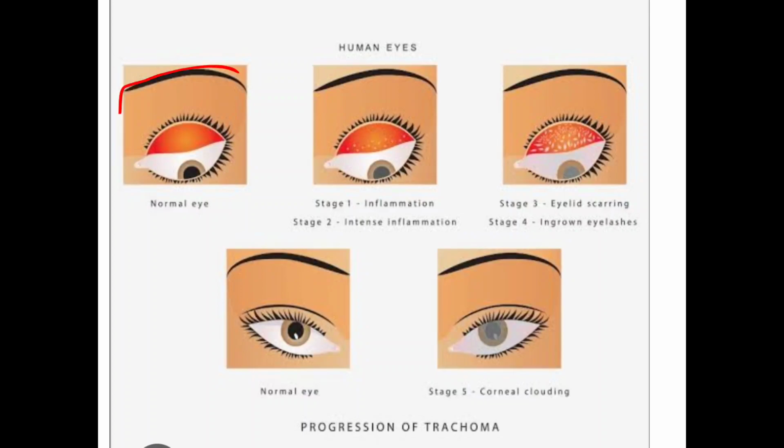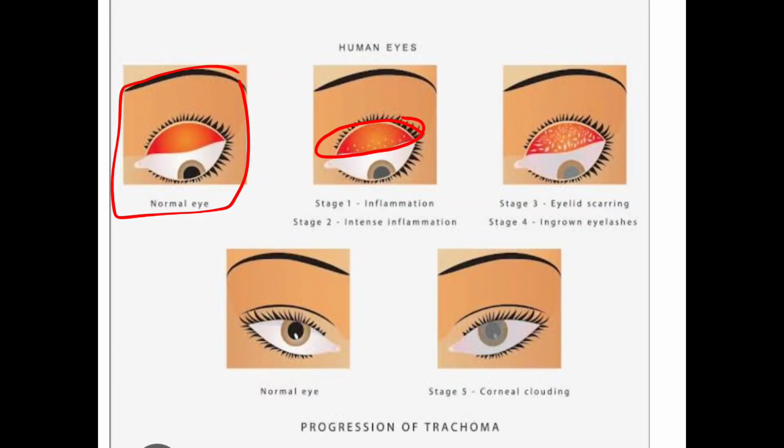Notice here this is the normal eye. In the first stage, when we evert the eyelid, inflammation is seen. In the second stage there is intense inflammation and you will notice whitish spots present on the lid, which cause a foreign body sensation in our eyes. In the third stage, eyelid scarring is there and it becomes smooth. The whitish spots grow bigger, and when the person closes and opens the eyes, eyelid scarring should be there.